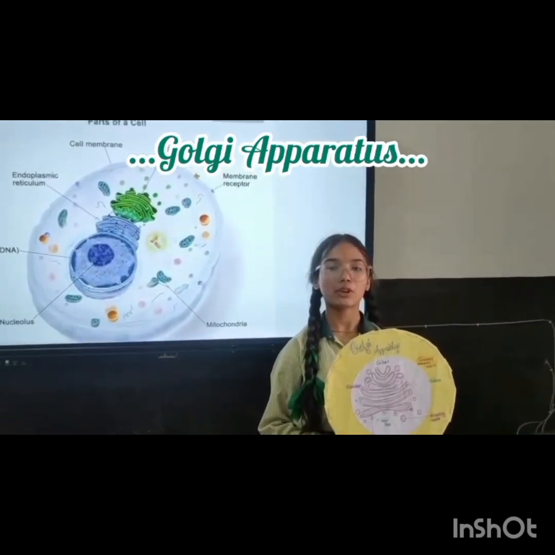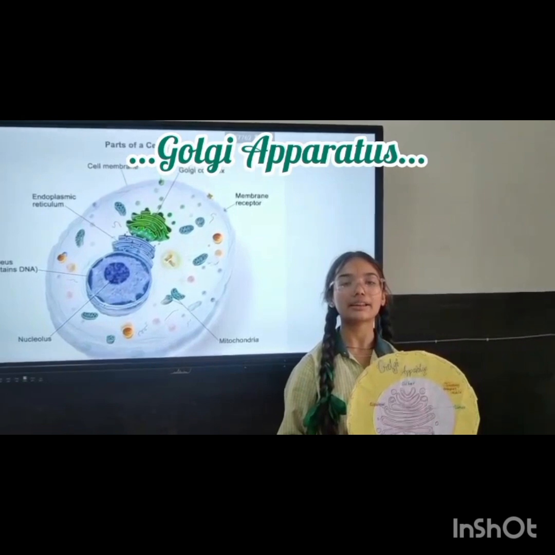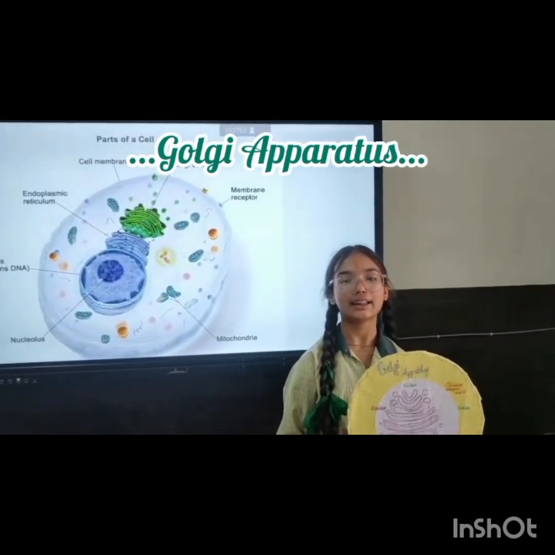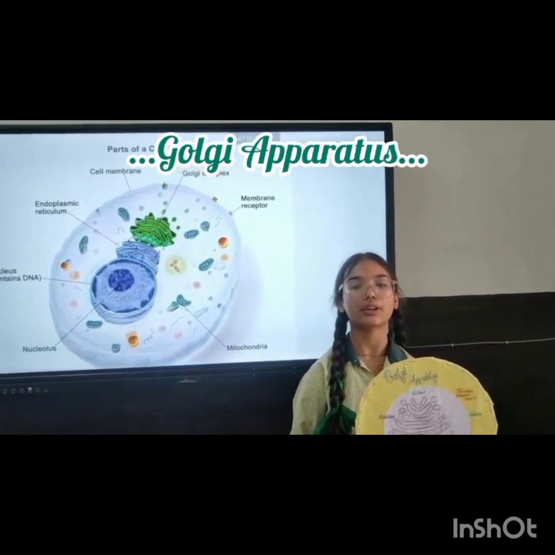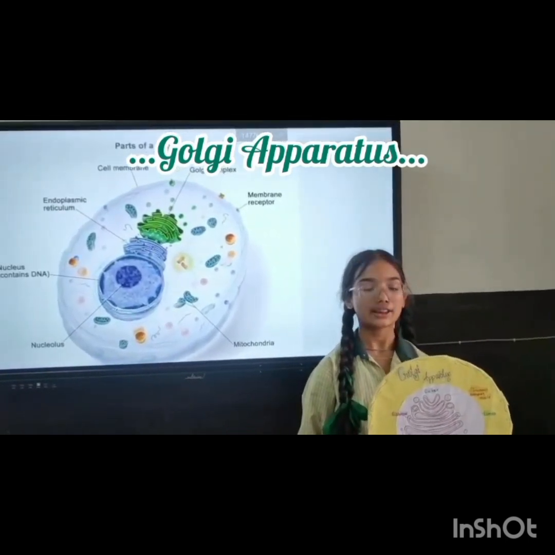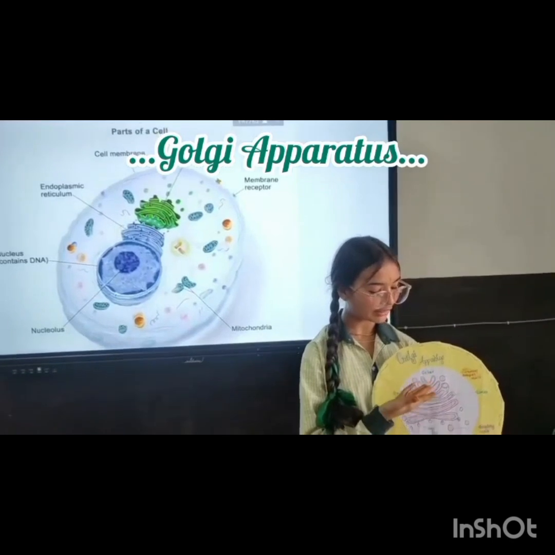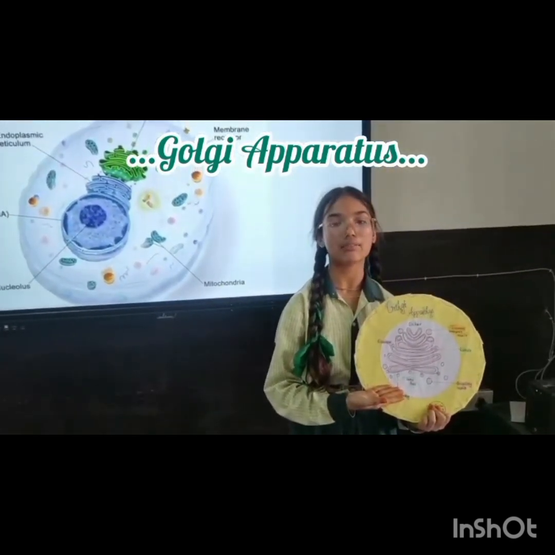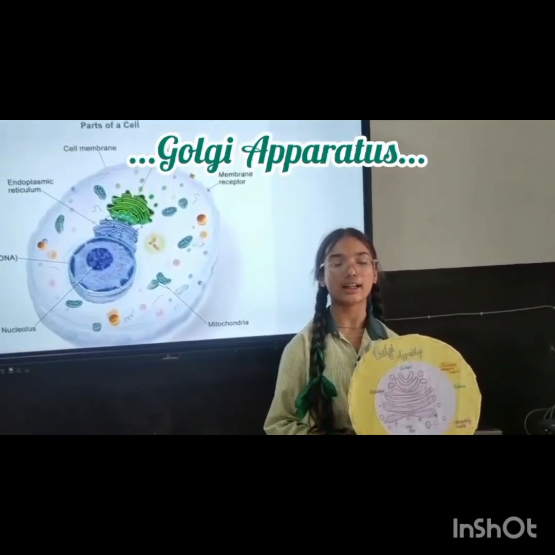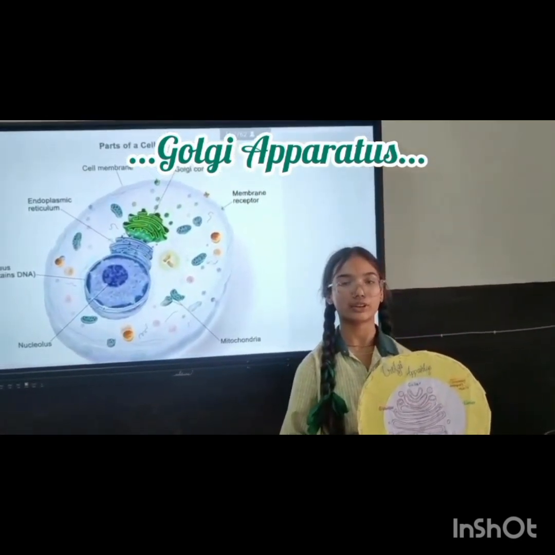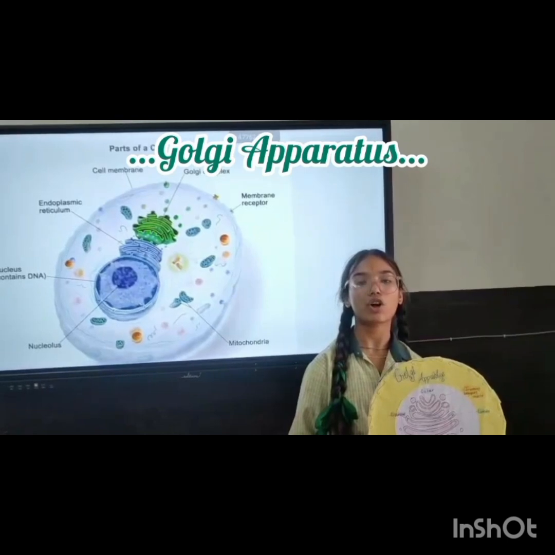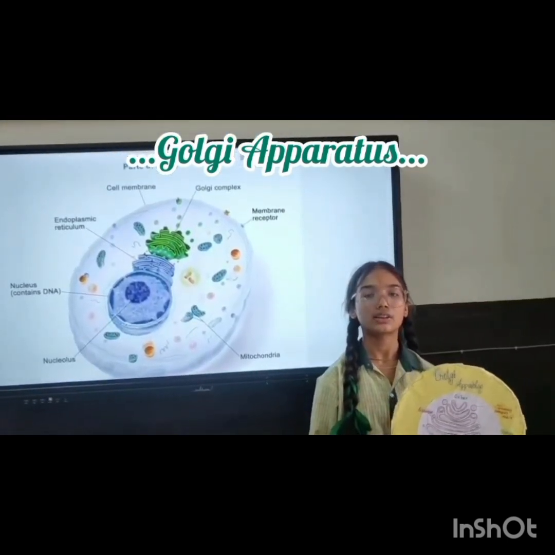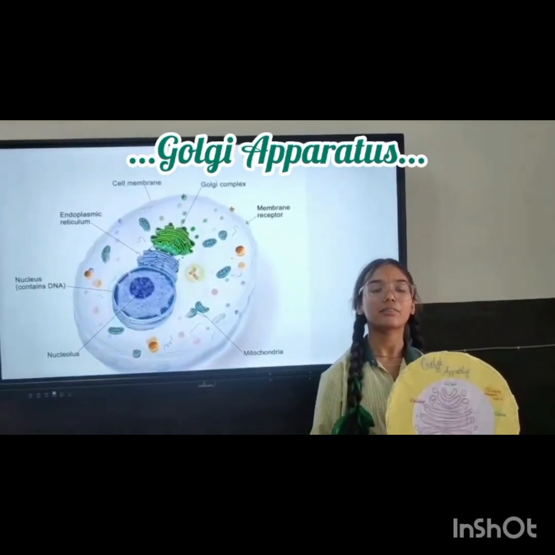I am present in both plant cells and animal cells. In animal cells I am present as a network near the nucleus, and in plant cells I am present as freely distributed subunits called dictyosomes. As you can see, I have two faces, the cis face and the trans face. The cis face is towards the nucleus and the trans face is towards the plasma membrane. My functions are that I convert simple sugar to complex sugar, and I am also involved in the formation of lysosomes. My main function is that I package, store and modify the products.